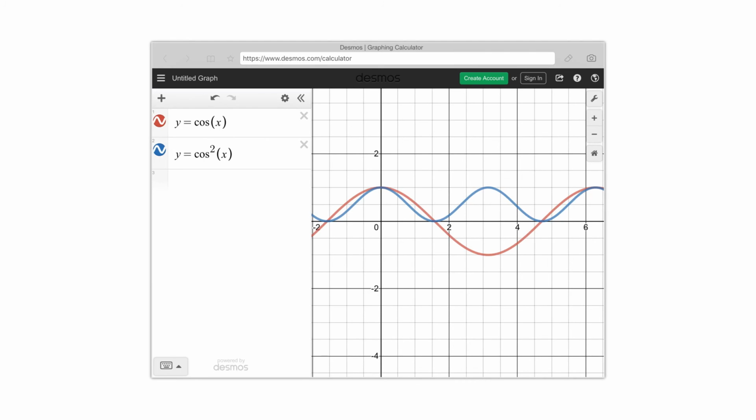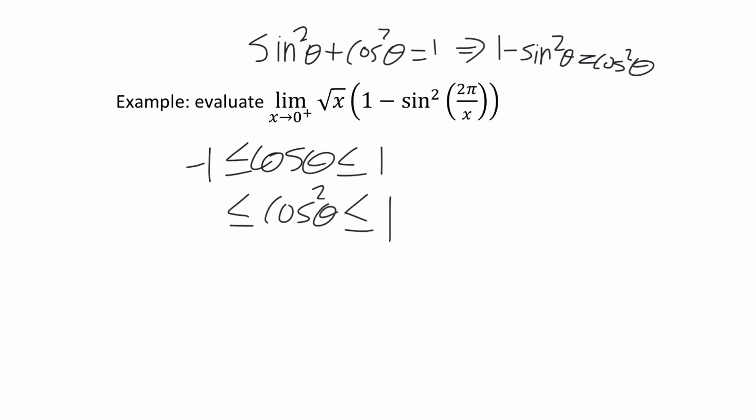And all of these negative values down here kind of flip up to become positive. So cos squared actually has a smallest value of 0, because 0 squared is still 0, and then a top value of 1. So when we go to make our inequality, it looks like this. Cos squared is going to be between 0 and 1.